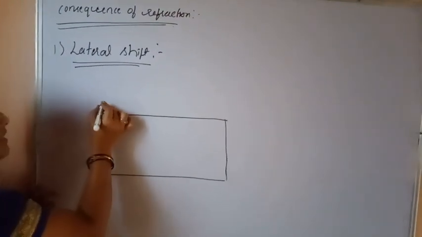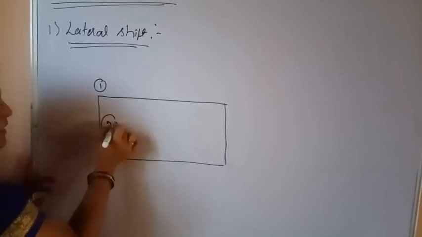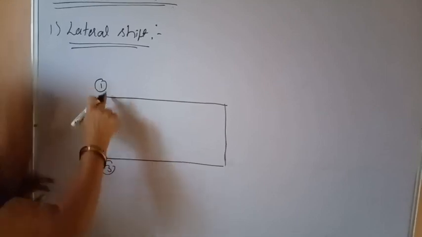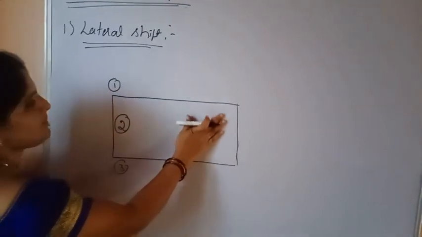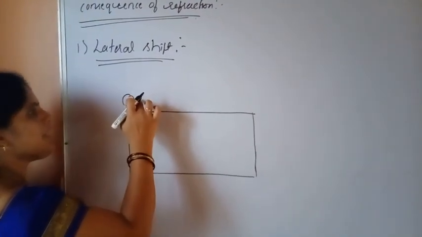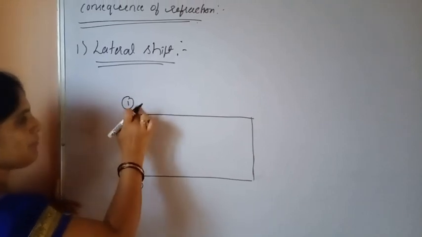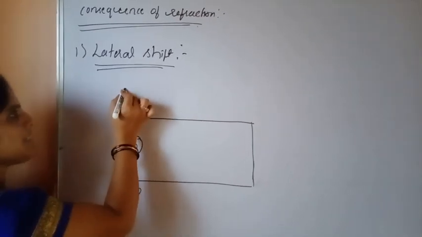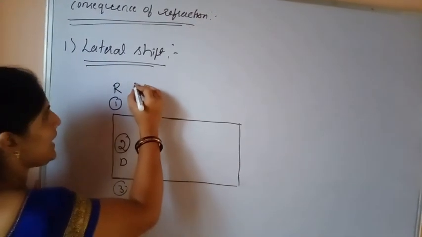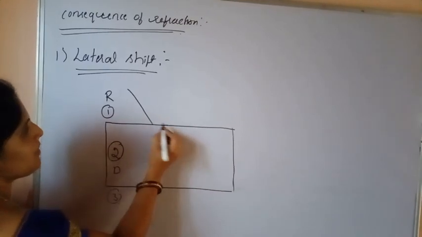Let us assume this as medium 1, that is air, this as medium 2, that is glass, and this as again medium 3, that is air. When light travels from this air medium to glass medium, that is medium 1 to medium 2, here air is the rarer medium and glass is the denser medium.